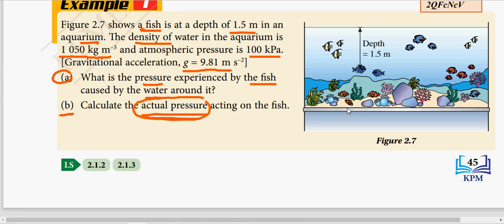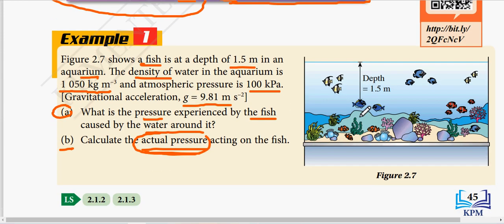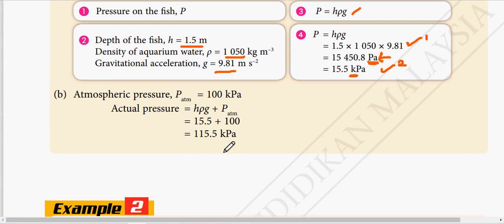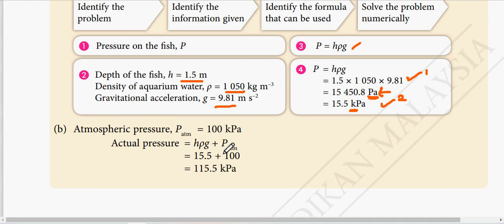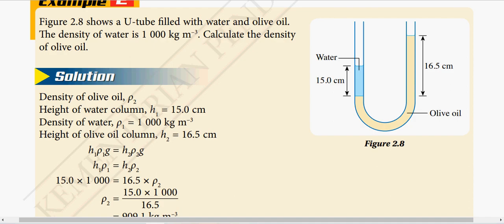Then the next question asks you to determine the actual pressure. If they ask you about actual pressure, you need to consider the atmospheric pressure. So the pressure acting on the fish here is the pressure from the liquid, and don't forget P atm. They give you P atm as 100 kilopascal. So the answer is A plus P atm, just like that. Here you can see the value added with P atm. Because here they give it in kilopascal, actually if you write in pascal also no problem. Okay, hopefully you understand.